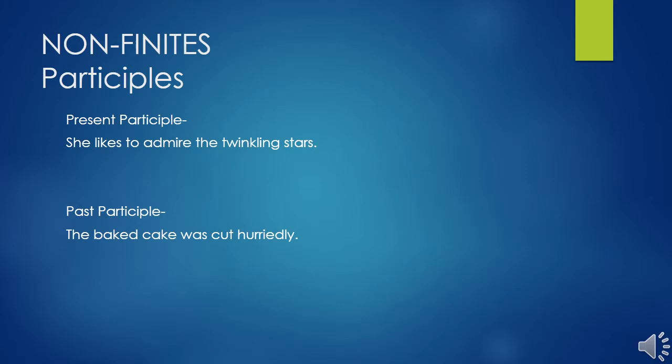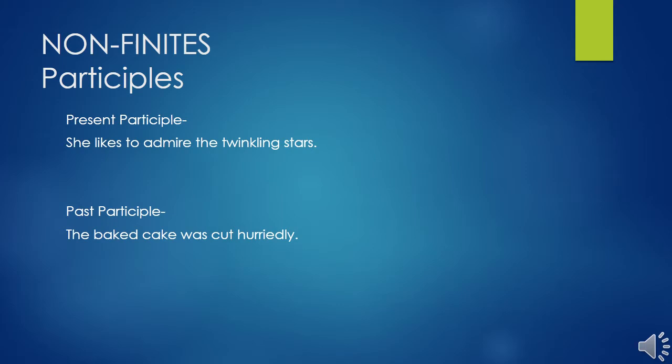Again, you can see here examples I have written of the present participle. She likes to admire the twinkling stars. Here, twinkling is the example of present participle, because this is a combination of verb plus adjective. Twinkling is modifying the stars, and that's why this is adjective plus verb. Present participle. And next we have past participle.